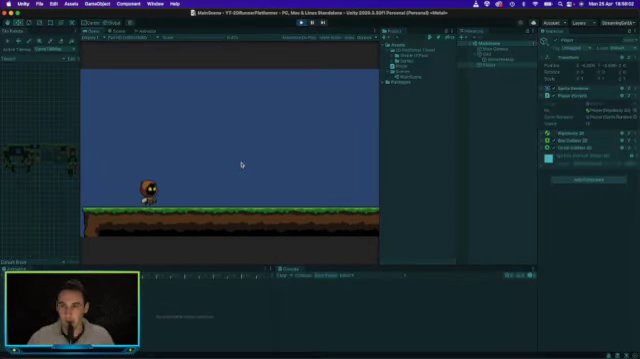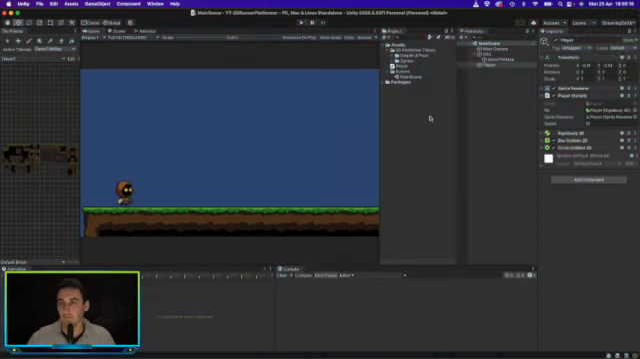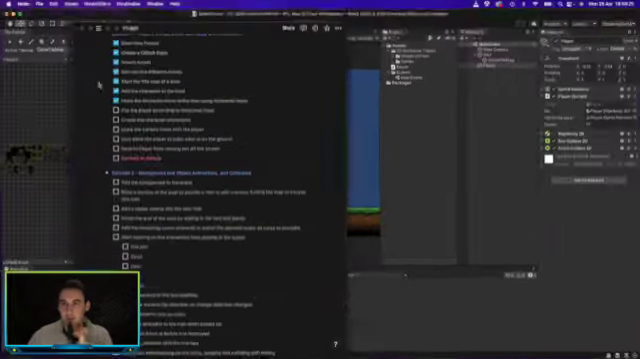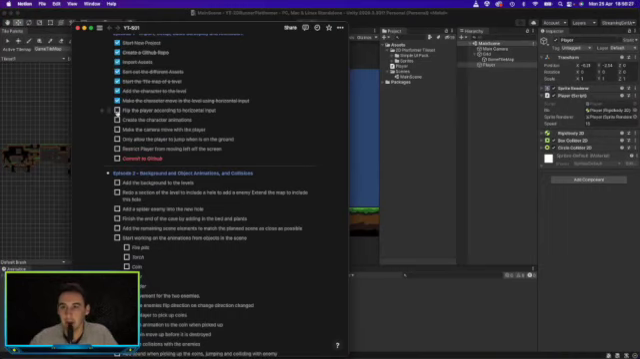So if we go ahead and control our player, that's going to the right. As soon as we go right, it faces right, and as soon as we change direction and go left, it changes left. So that's working perfectly. So let's go ahead and see what's next. So flip the player, we've done that.